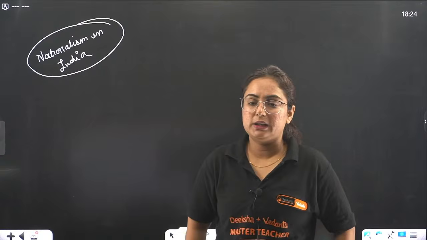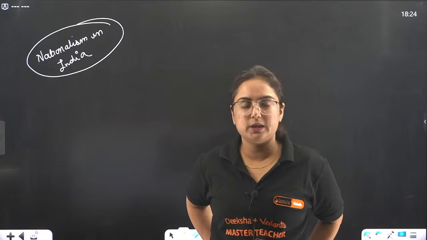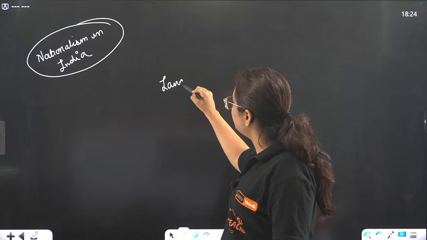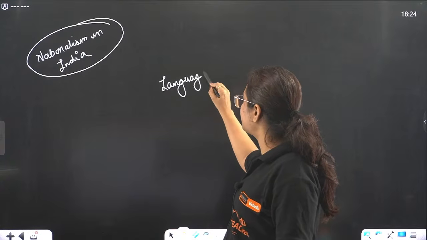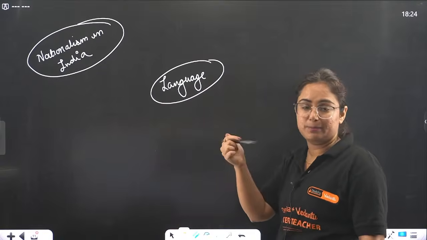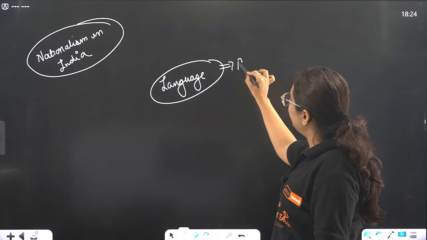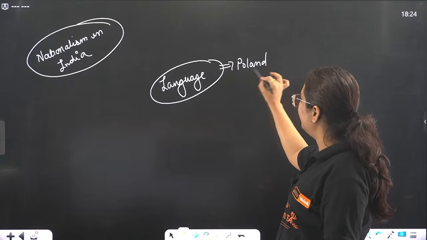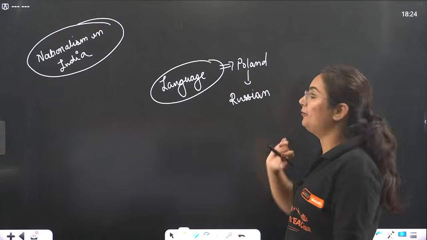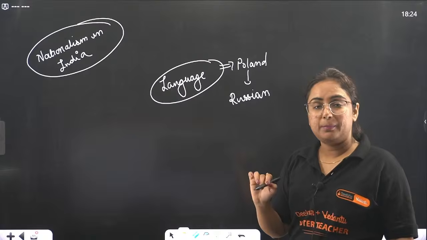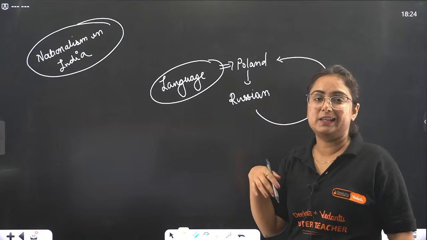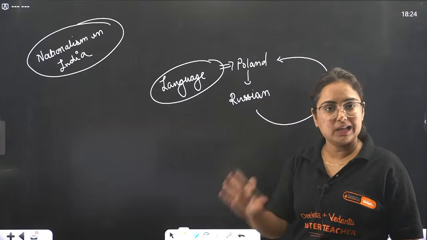About the case of Poland and nationalism, Asmita, the case of Poland is important. From there, the question comes like this: how language plays an important role in raising national sentiments. When this question comes, only and only you need to talk about Poland. Poland went into Russian domination because of the Treaty of Vienna. And what happened? The Russians dominated by suppressing their language and imposing the Russian language on them, right?